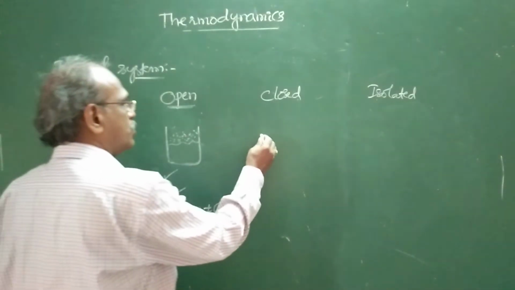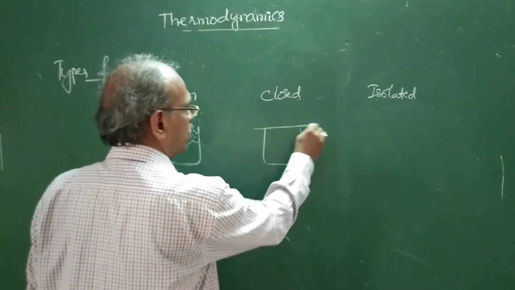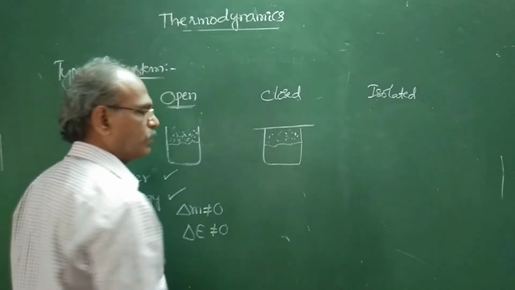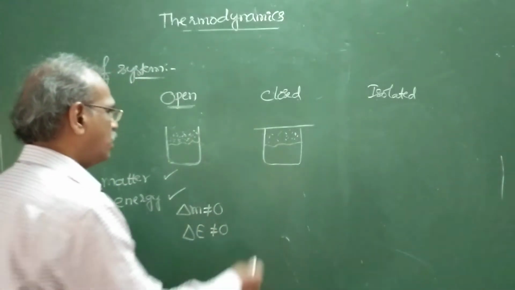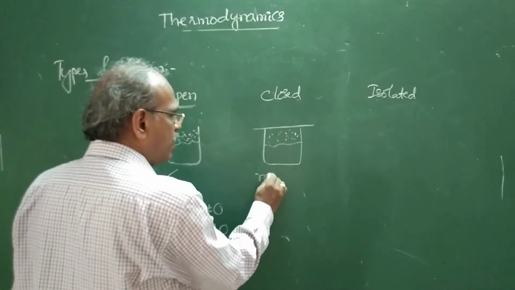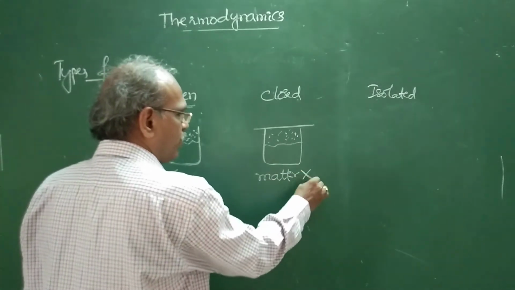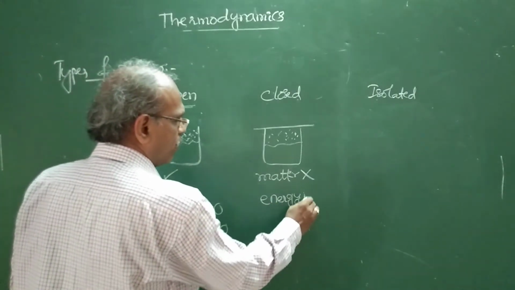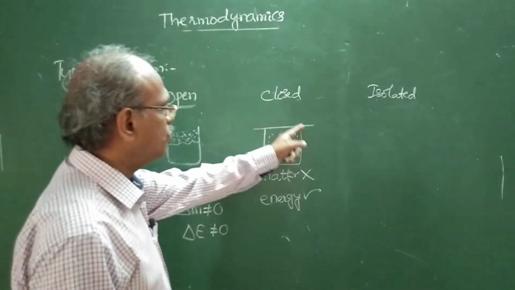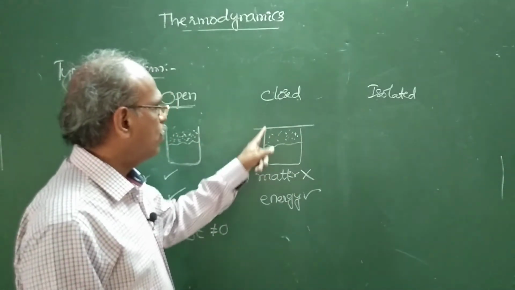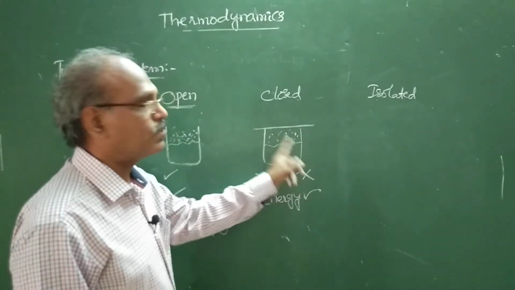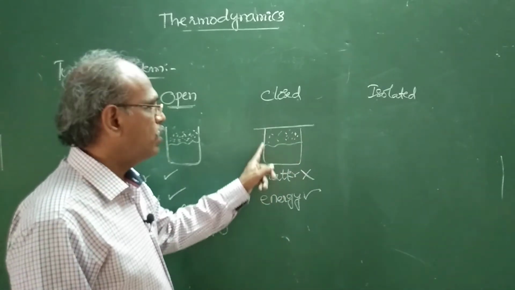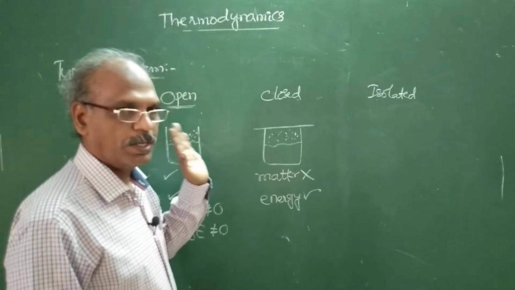Next, in a closed system, water and water vapor in a closed vessel or a closed beaker. Here matter cannot be exchanged with the surroundings, but energy can be. There is no permeable membrane. All are impermeable or diathermic boundaries.